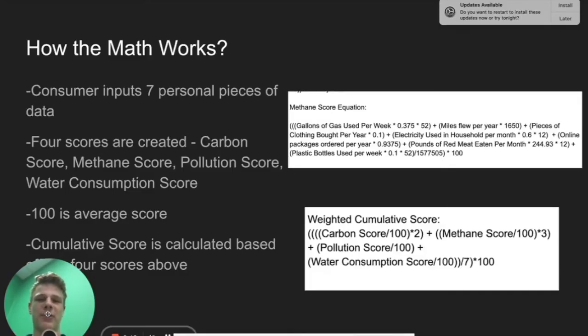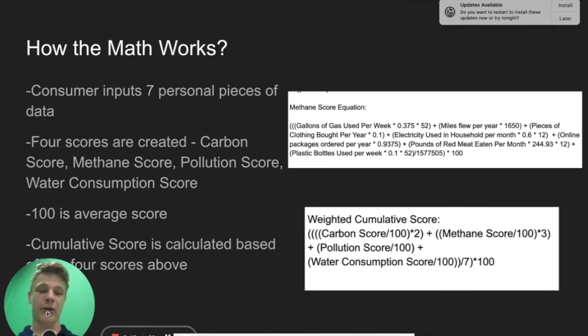How the math works. The consumer inputs 7 pieces of personal data, like gallons of gas used per week. Using that information, 4 scores are created: carbon score, methane score, pollution score, and water consumption score. For all 4 of these scores, the average person will score 100. Then, using those 4 scores, a cumulative score is calculated.